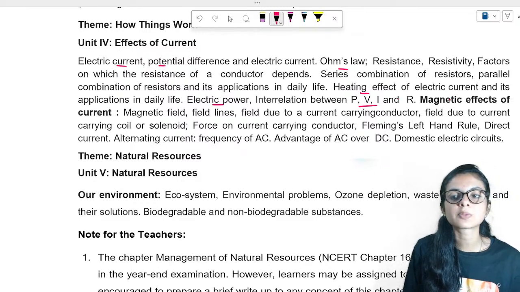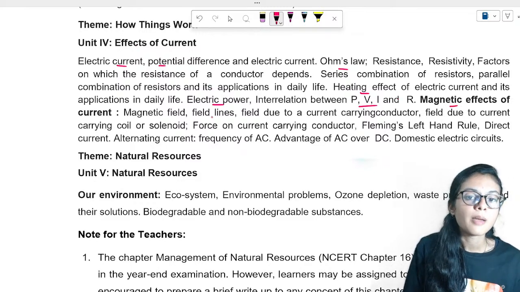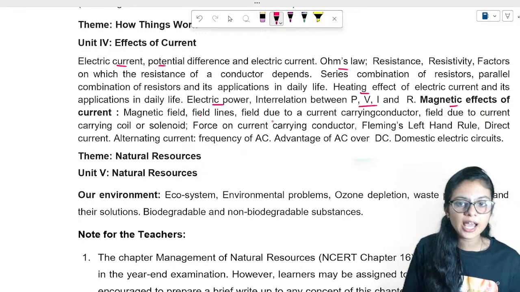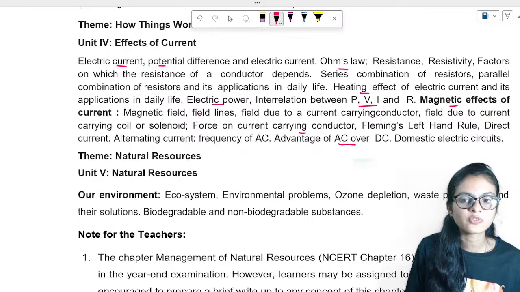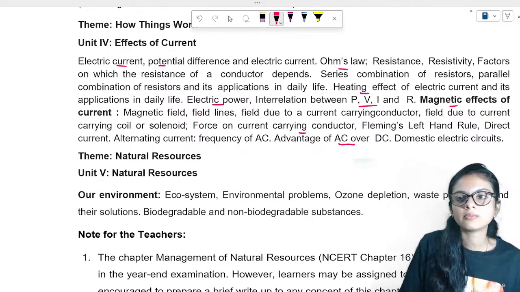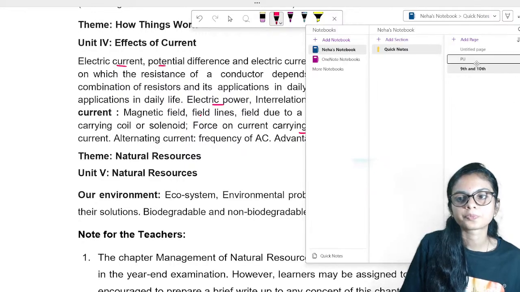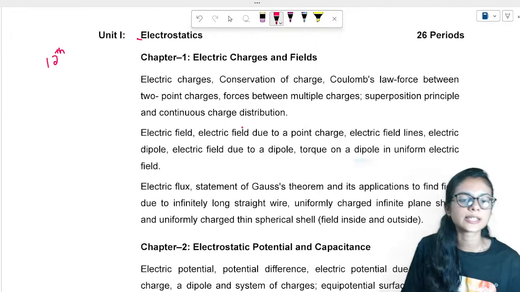And the second concept is magnetic effects of electric current. Magnetic field lines, current carrying conductor, AC, DC. This is removed as of now, I think. But this was included in the older syllabus. Let's move to the 12th standard syllabus.